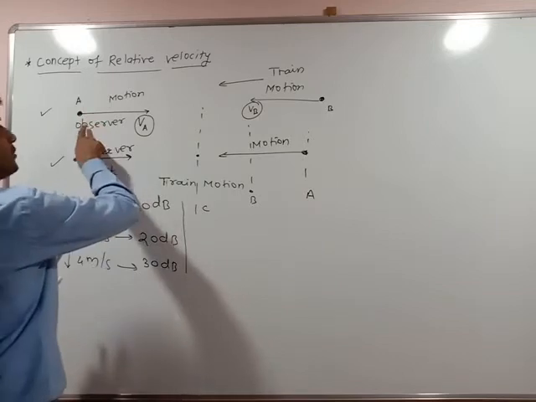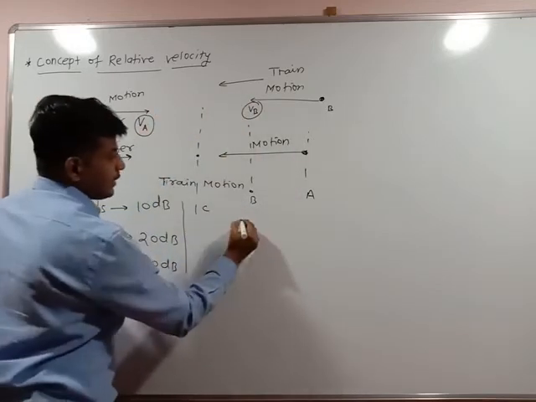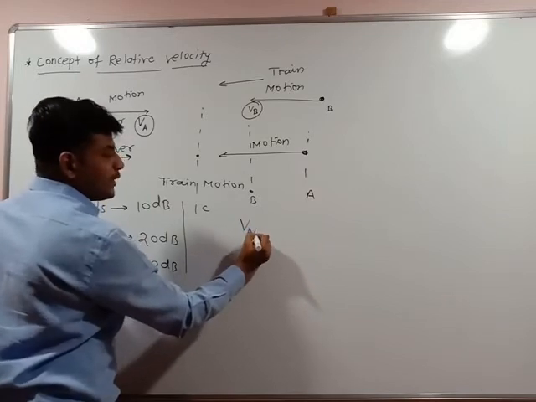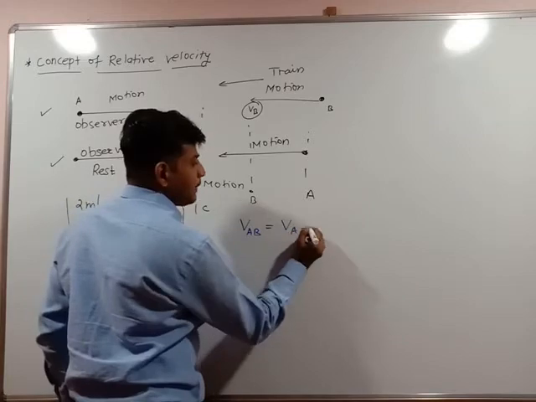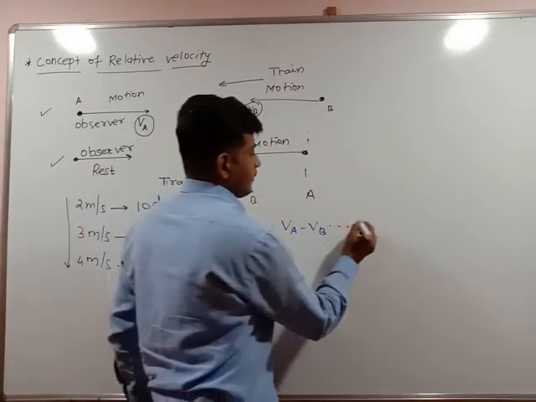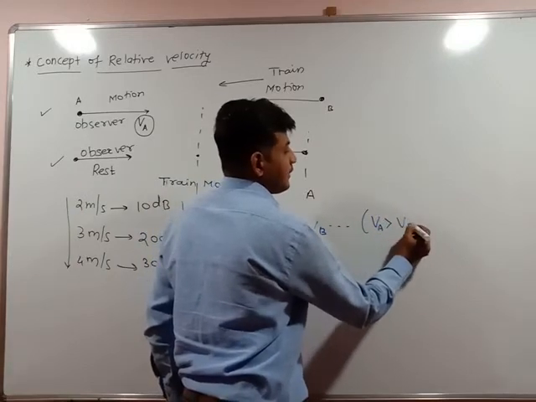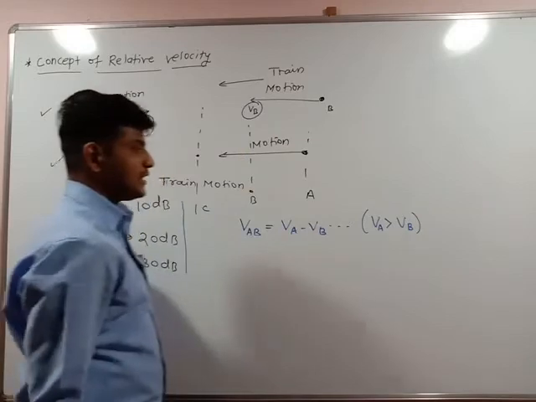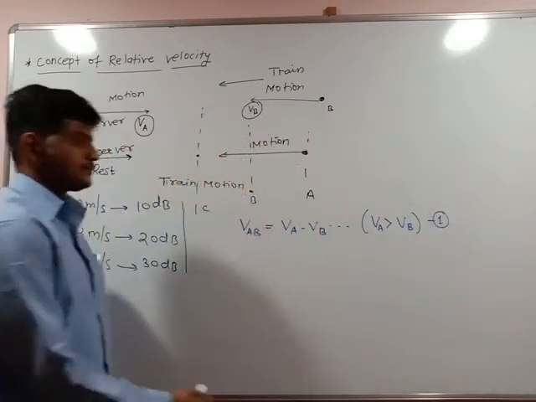So when the observer is moving towards the train, the relative velocity of the observer with respect to the train can be written as Va minus Vb, when the observer velocity is greater than the train velocity. So this is the first relative velocity condition.